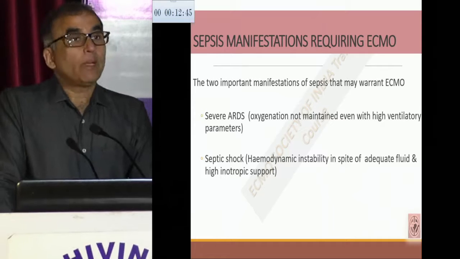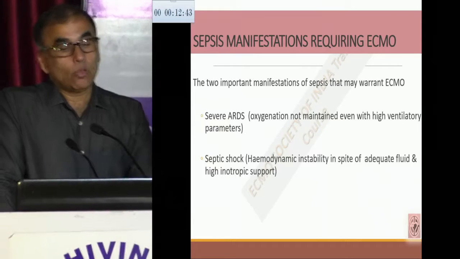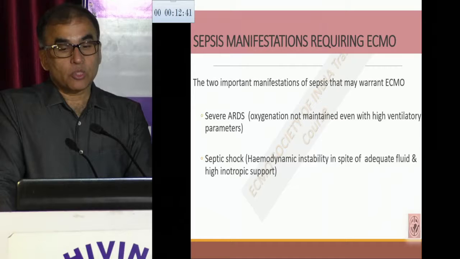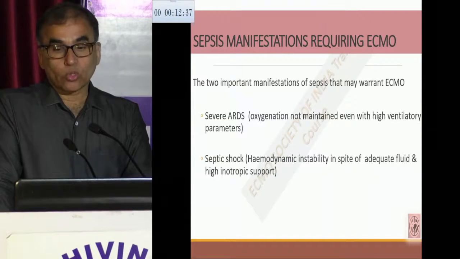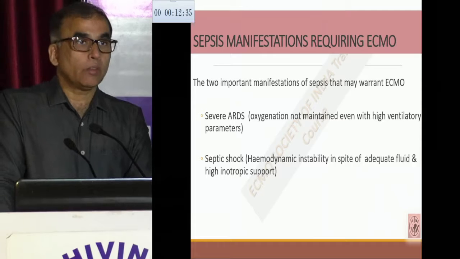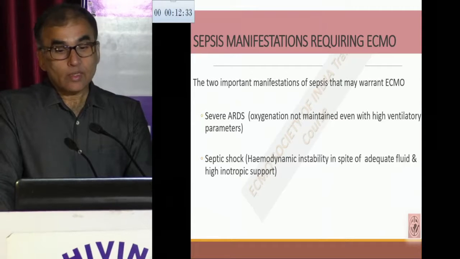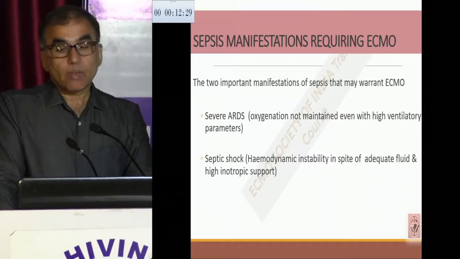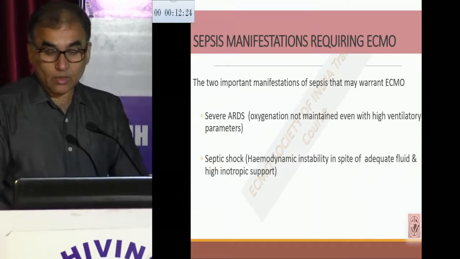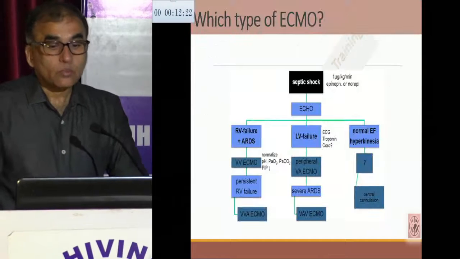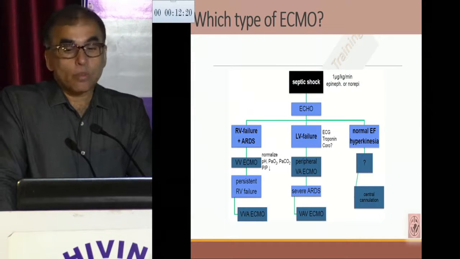So there are two important manifestations where ECMO can be helpful. One, if because of sepsis the patient has developed severe ARDS and is not able to maintain oxygenation even with high ventilatory parameters. And the second is septic shock, where the patient is hemodynamically unstable in spite of appropriate fluid resuscitation and using high vasoactive substances. So which type of ECMO? This is important to choose.